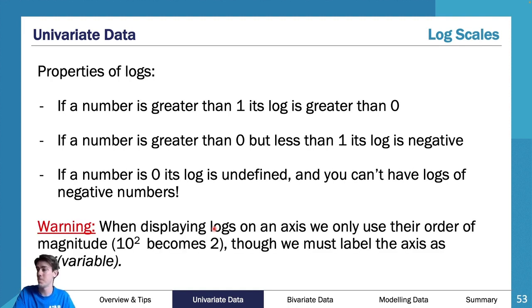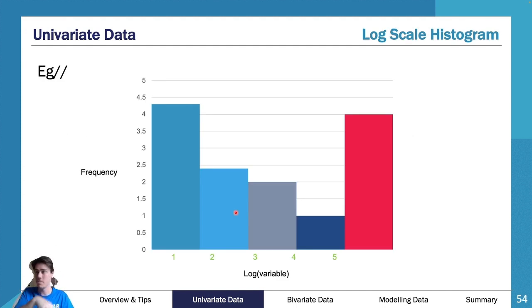So when displaying logs on an axis, we use their order of magnitude. So 10 to the 2 becomes 2, therefore we must label the axis as log variable. Now, this is what I mean by this. Again, I didn't fix this one, I should have fixed this one, the histogram's wrong as well. These are intervals. Think of this interval as 0 to 1. So the first one here, as you can see on the screen, this is 0 to 1.